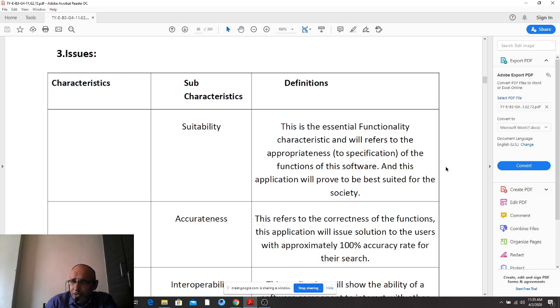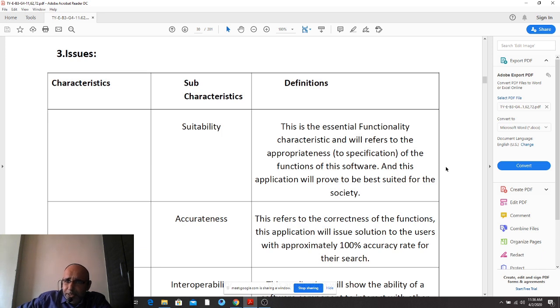For this, you have to refer to ISO 9126. It is better that parallelly you look up this standard, ISO, that is International Organization for Standardization, ISO 9126. From Wikipedia, make a Google search.